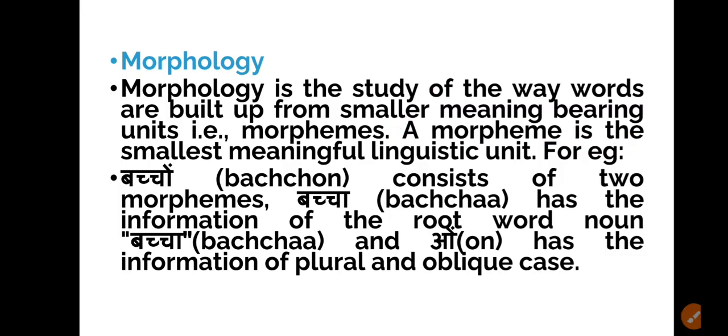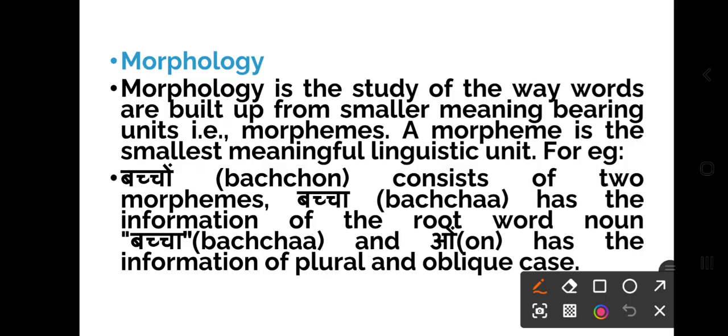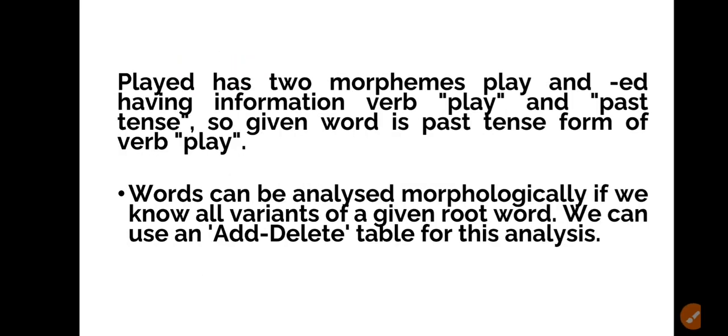For example, in Hindi we can understand bachcho. बच्चों consists of two morphemes actually. बच्चों मतलब प्लूरल हो गया ना, तो बच्चा एक मॉर्फेम has the information of the root word, noun bacha, and O has the plural or oblique case, right? तो हिंदी में इस तरह से हम समझ सकते हैं. Played has two morphemes, play and ed, having the information verb play and past tense.